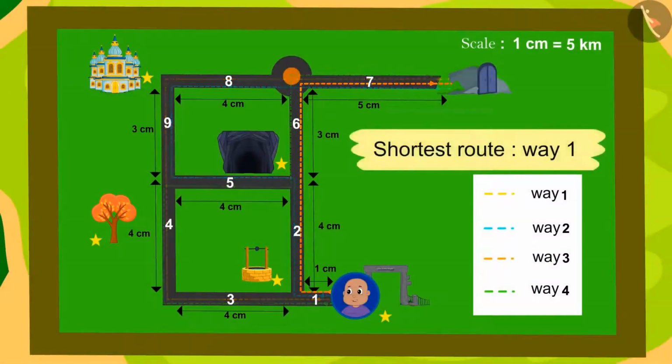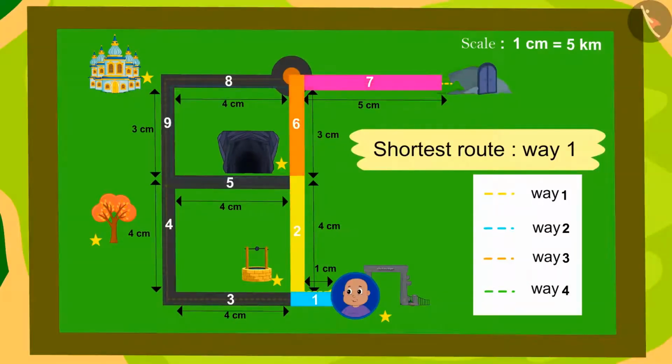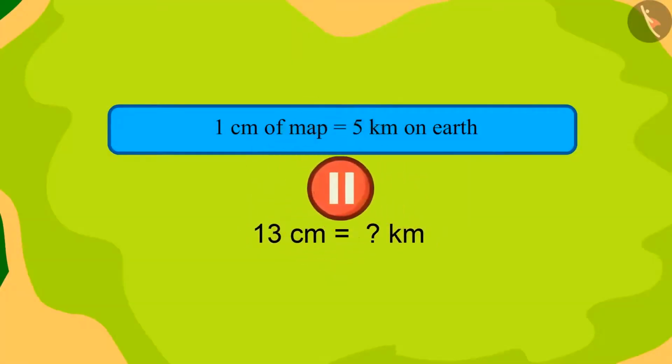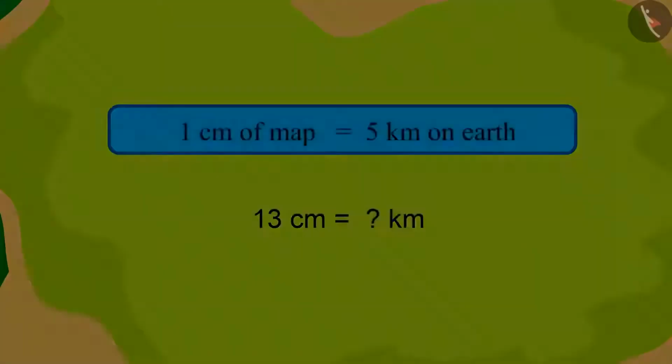Yes, by using way 1. We can take Bablu out of the village of Ulta Pulta by the shortest route. We add the length of these 4 roads. How many centimeters will we get? 13 centimeters. Can you really tell the distance by looking at the scale written on this map? You can think by pausing the video if you want.